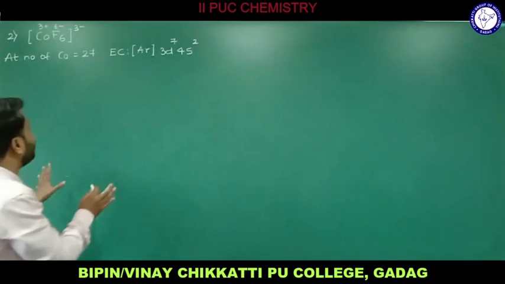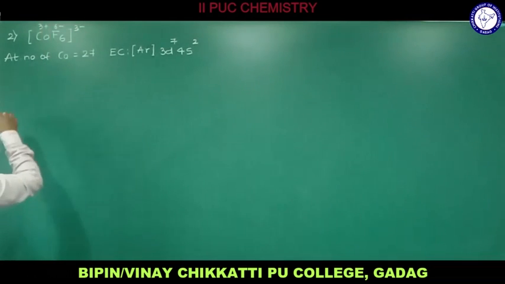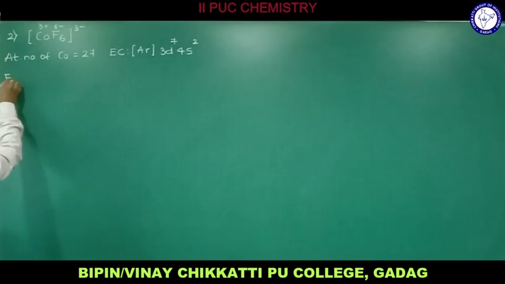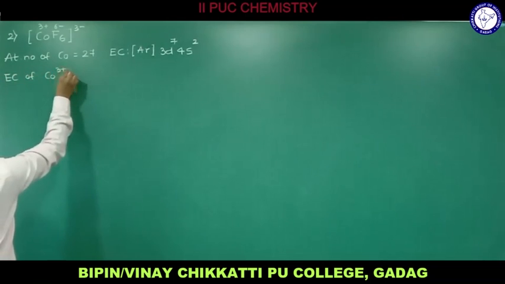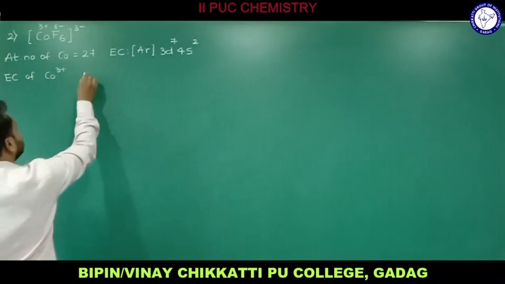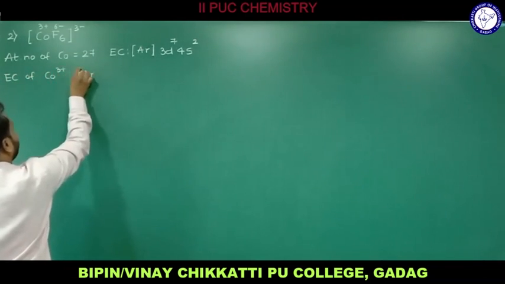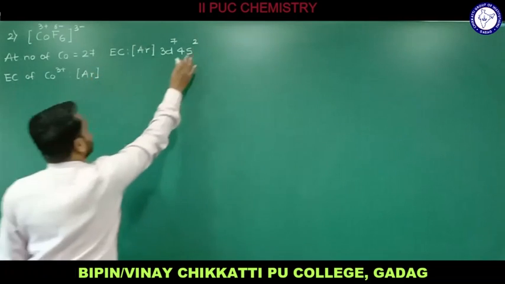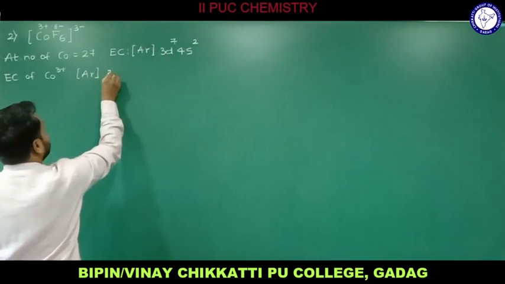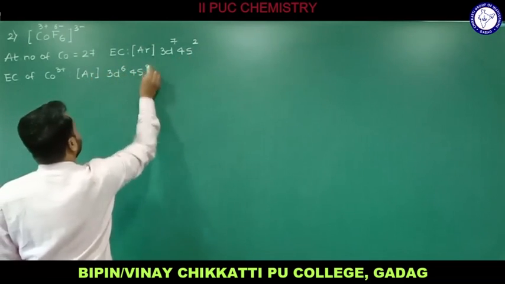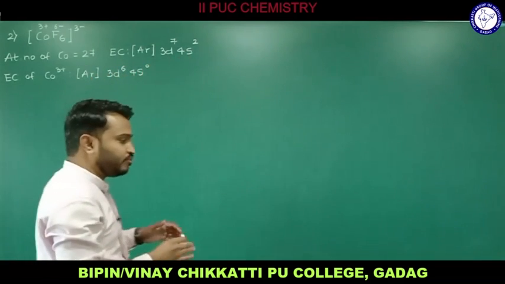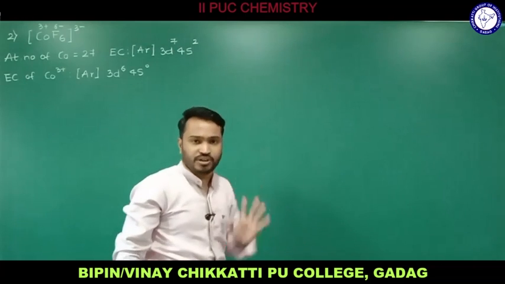Now in this compound the cobalt will be present as Co3+, therefore the electronic configuration of cobalt 3+ will be, as we know, 3 electrons have to be lost, therefore argon, I consider 2 electrons from S and 1 electron from D, therefore the electronic configuration will be 3d6 and 4s0. That is the electronic configuration of cobalt 3+ in this particular compound.